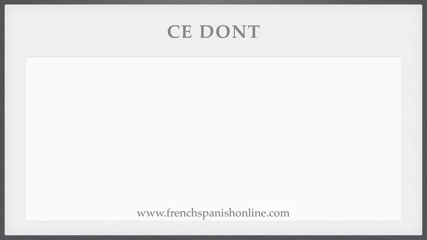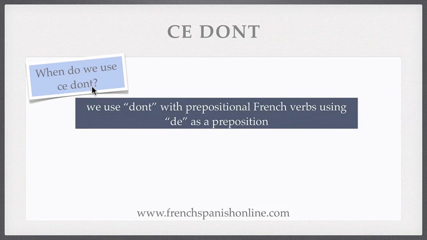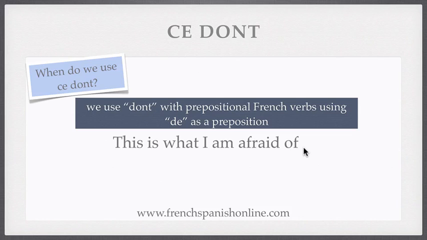Let's see now, to finish with our lesson, the use of the expression ce dont. When do we use ce dont instead of ce que or ce qui in a sentence? You remember that we use dont, the pronoun dont, with prepositional French verbs using de as a preposition. Let's take an example. This one is interesting because actually it's the same in English and in French. This is what I'm afraid of.